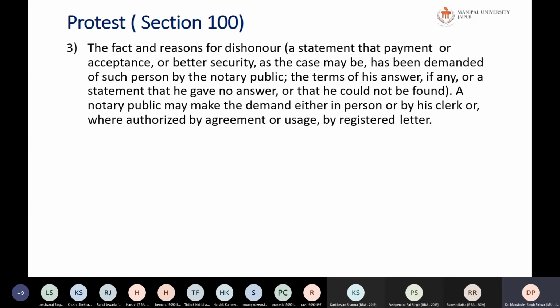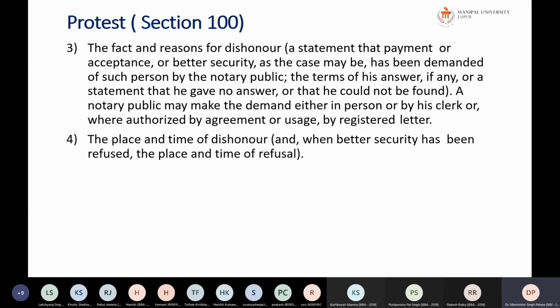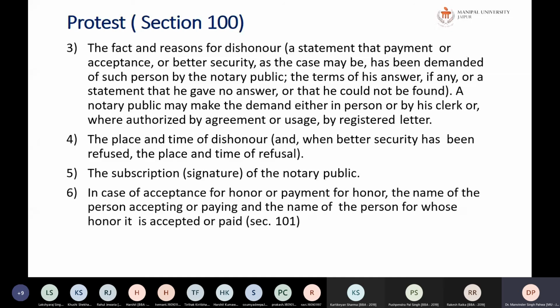So a notary public may make a demand either in person or through his clerk, or where authorized by the agreement or usage, by registered letter. So he will issue a registered letter. The place and the time of dishonor. The subscription, that is the signature of the notary public, has to be there. Seal has to be there. So in case of acceptance for honor or payment for honor, the name of the person accepting or paying has to be noted.